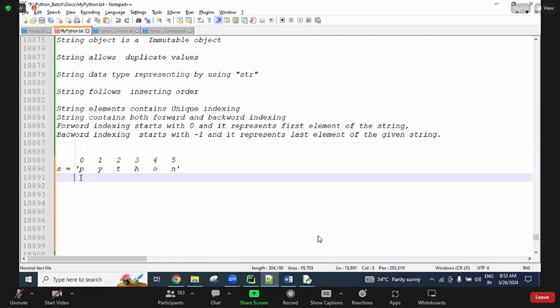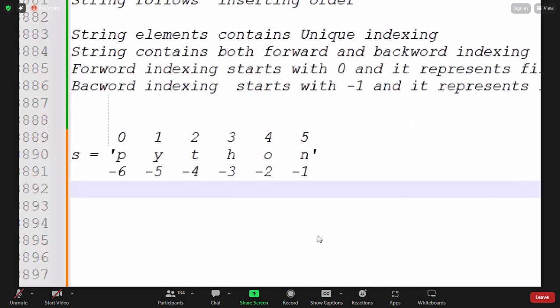So minus 6 we can write here, minus 6, minus 5, minus 4, minus 3, minus 2, minus 1. Okay, this is the concept.